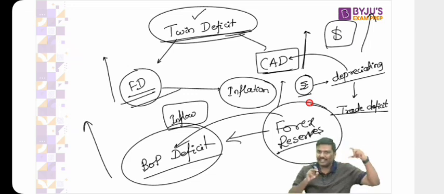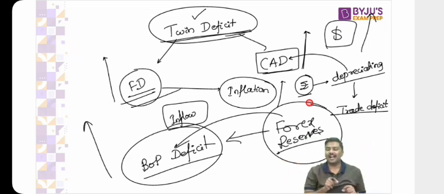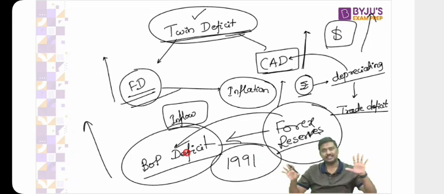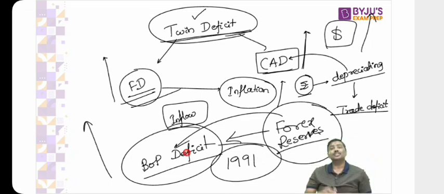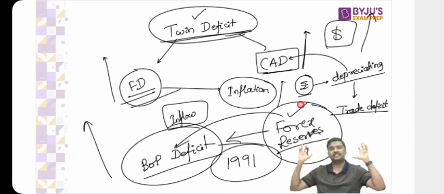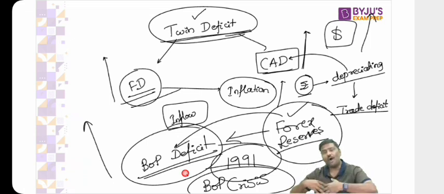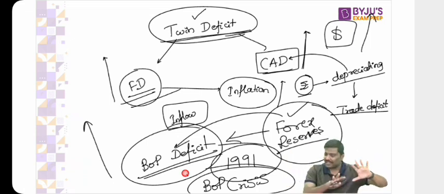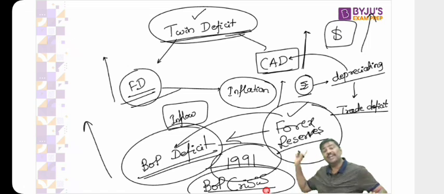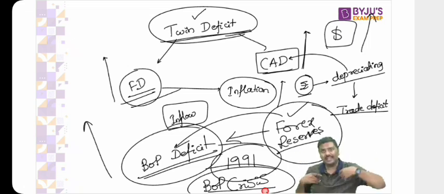Can I give you current affairs examples? Pakistan, Sri Lanka. Or in case of India, we do not have this right now. Last time we faced this situation was back in 1991. After that, we have not faced this. So this situation where you are going to exhaust all the forex reserves to bridge the deficit is called a BOP crisis. I'll repeat it again. The situation wherein you exhaust all the forex reserves to bridge the BOP deficit is called a BOP crisis. Sri Lanka has faced a BOP crisis. Pakistan is facing a BOP crisis. India is not facing a BOP crisis right now.